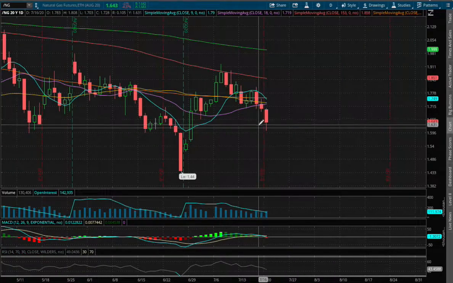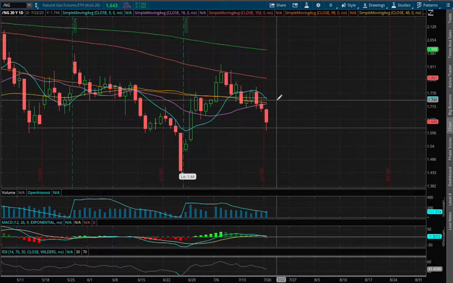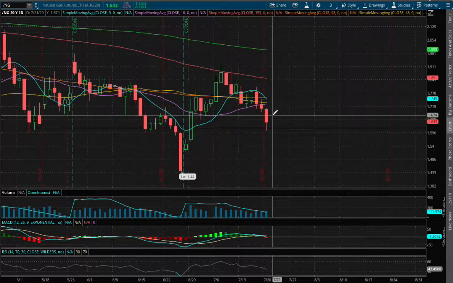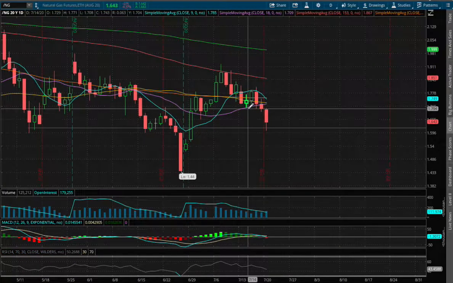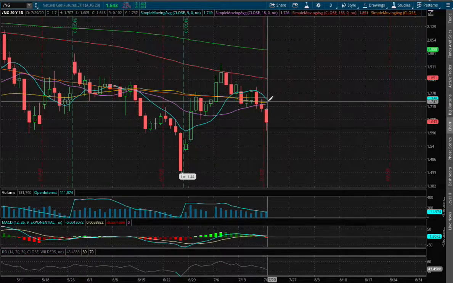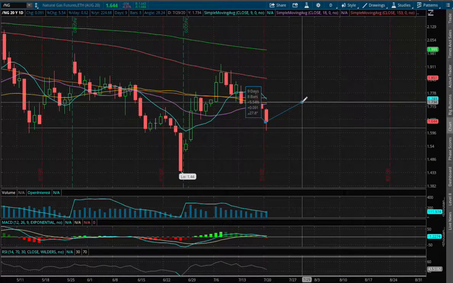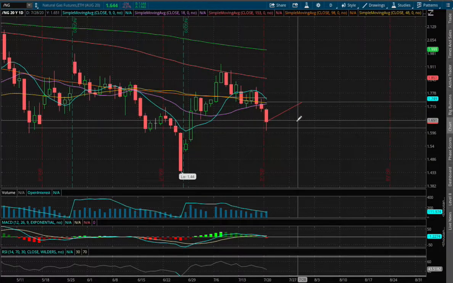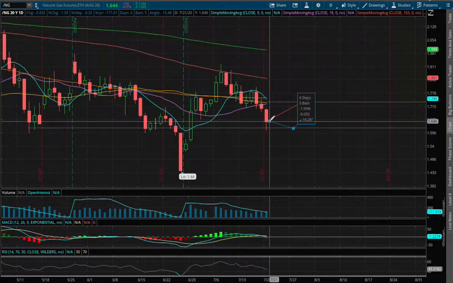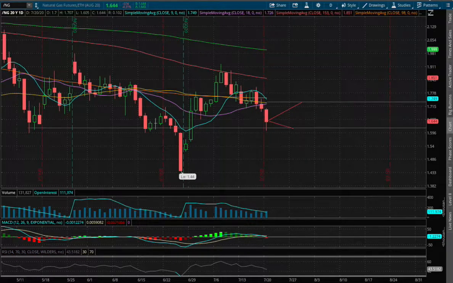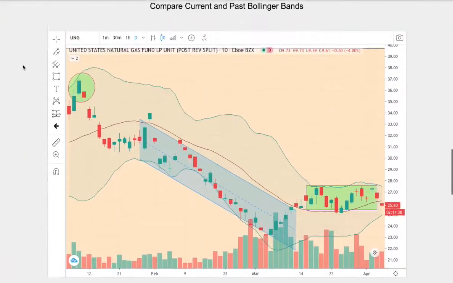And as for resistance, if we do reverse and head up higher, the next possible resistance will be where the 18-day and 9-day moving averages converge, and that is around a price of $1.73 or 74 cents. So if we do manage to reverse higher to hit resistance, that price level to the upside is roughly around 5.4%, and to the downside to hit the next support, that is around 1.9% to the downside. So now let's examine the day-by-day probability model.